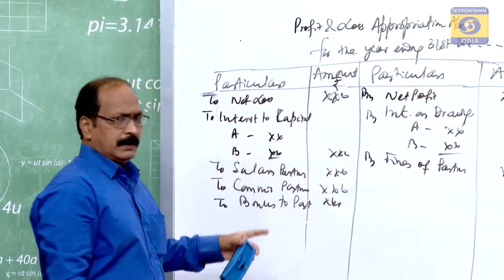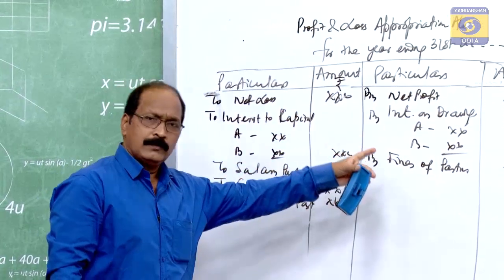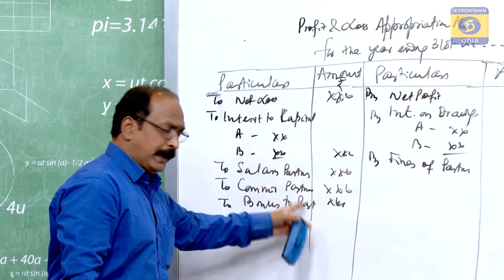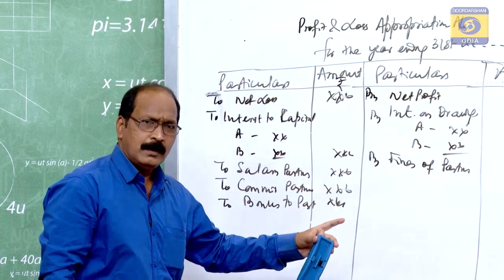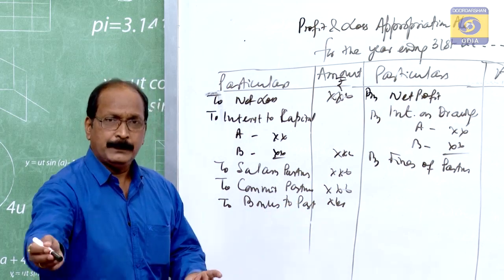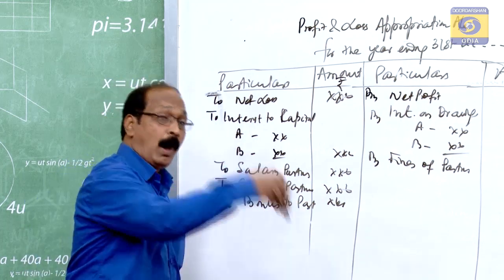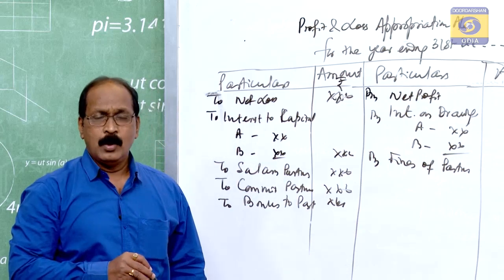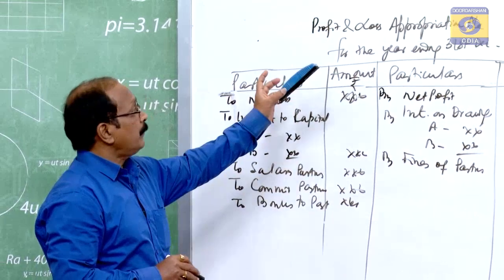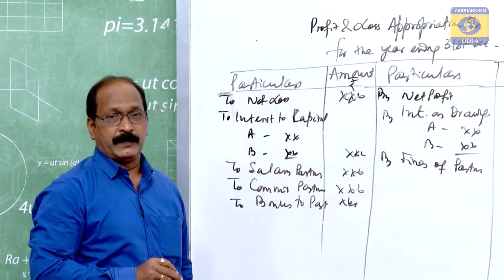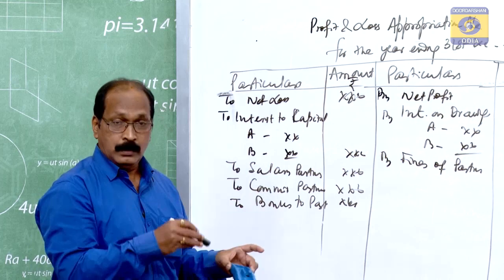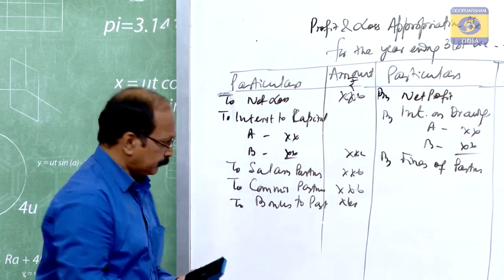belongs to partner, interest on drawings belongs to partner, salary to partner, commission to partner, bonus to partner, any item whether it is payable to the partner or it is to be received from the partner to the organization, only those items are to be shown here. This is nothing but the appropriation of profit, that is distribution of profit. How the profits earned is to be distributed.